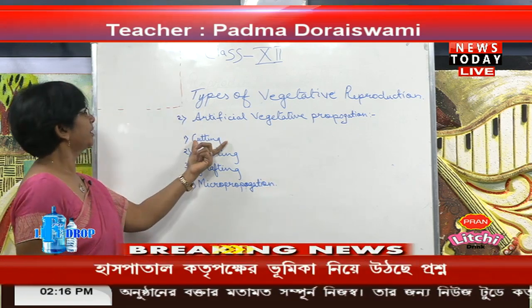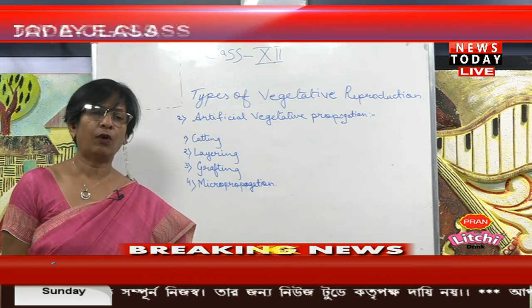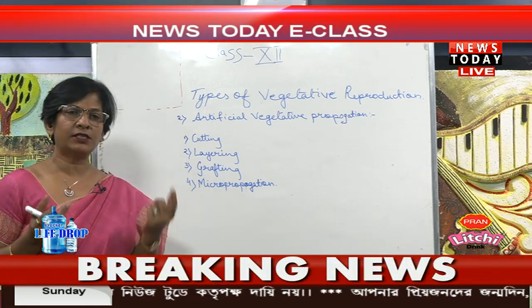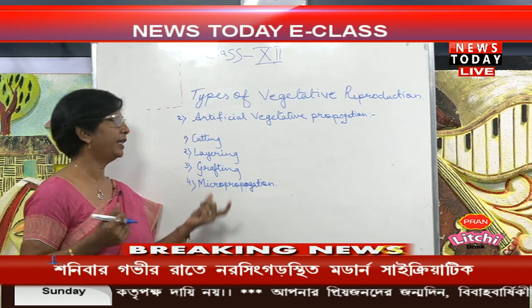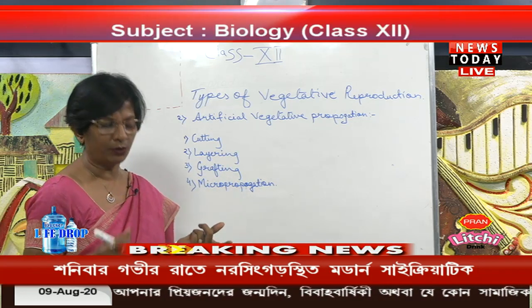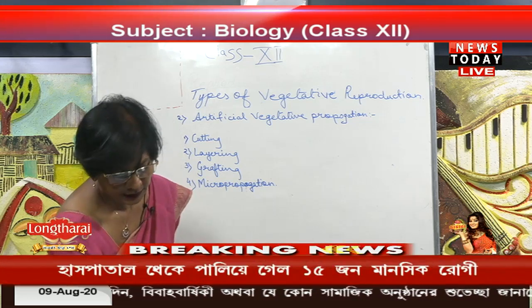So in cuttings, what happens? You can take a piece of the stem or the root or the leaves and plant it into the soil, then we will get a new plant the same as the parent. That process is called cutting.